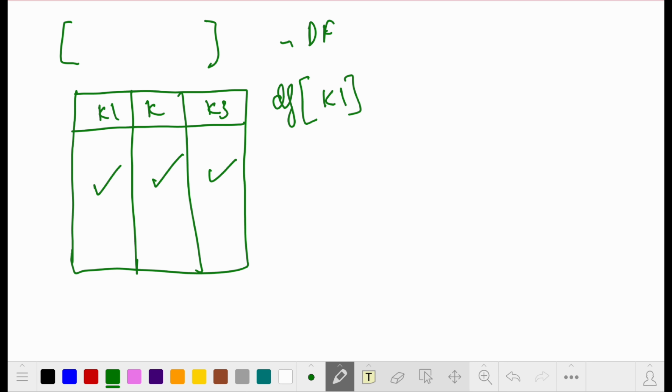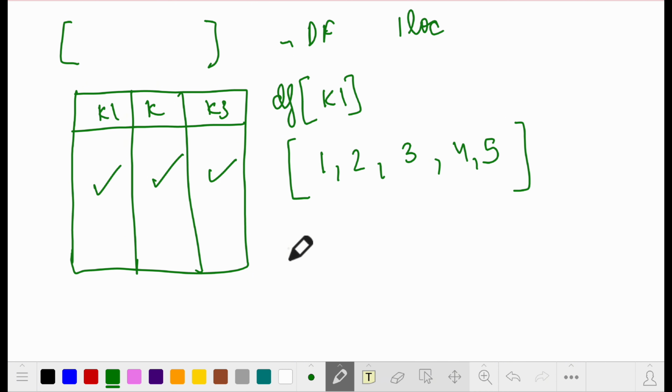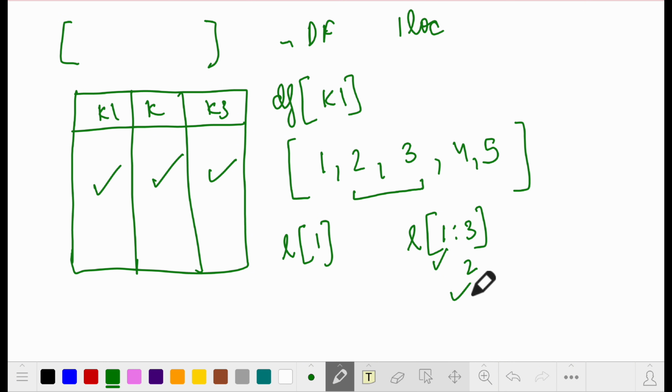Now there is another very interesting method which you will actually use, that is called iloc. iloc is a very important method. So for example, if you remember, we have a list like this, with elements 1 2 3 4 5. If I have to get the second element, what do I do? L1, right? If I have to get the second and third values, I do L1:3, right? 1 means it starts from the first index and goes till the second index. That's how indexing is done in Python. This we have covered in our basic course.